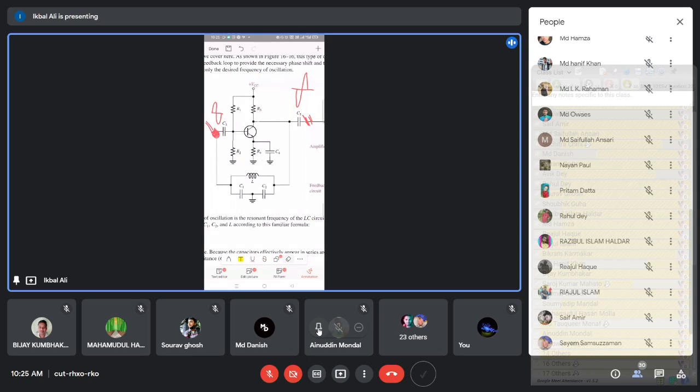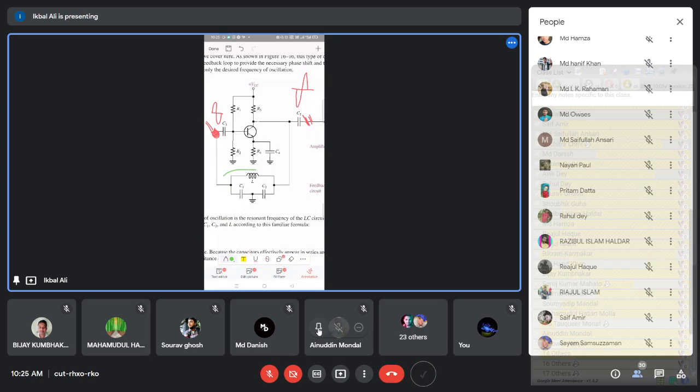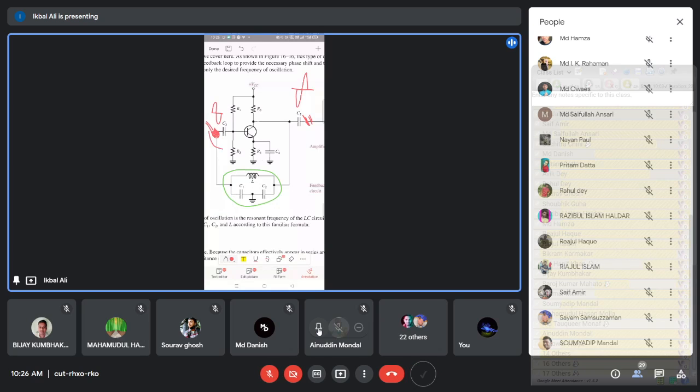Now the beta network, let us talk about the beta network. The beta network is this one. So this is the beta network, and the earlier portion of the circuit is the amplifier network. This is the amplifier, and that is the beta network. In this way they are actually connected. So this is your A, and this is your beta. The lower portion with the green boundary, you have the beta. So this is your beta.